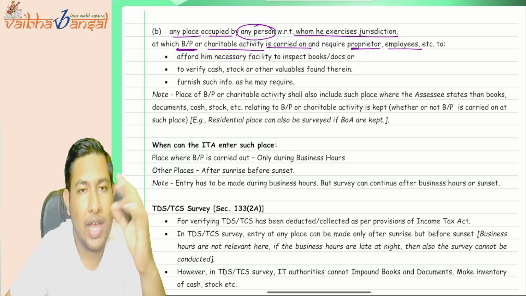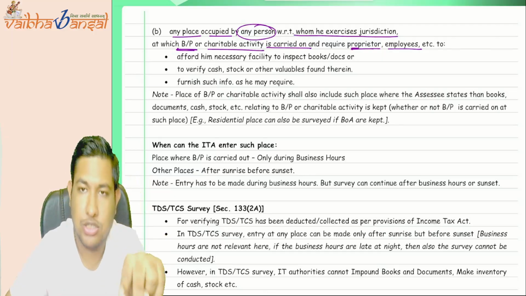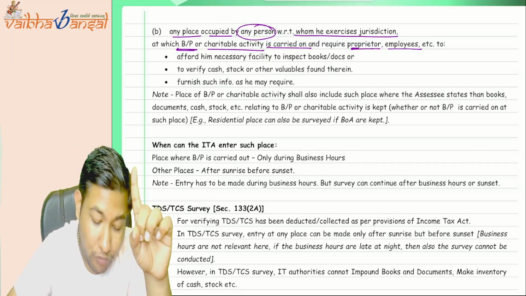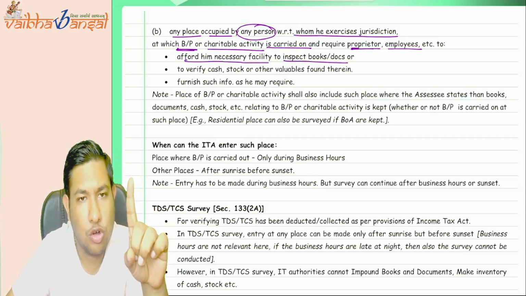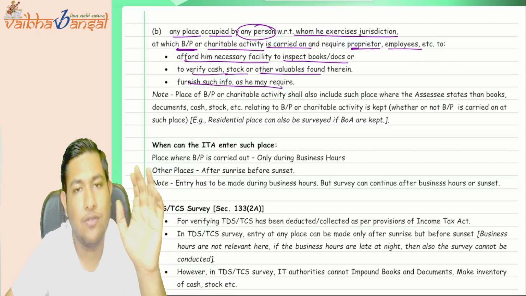He can go to any place where the business or profession or the charitable activity is done within his jurisdiction, and he can require the proprietor or the employees to afford him the necessary facilities to inspect the books of accounts or the documents, to verify the cash, stock or other valuable items, or furnish any information